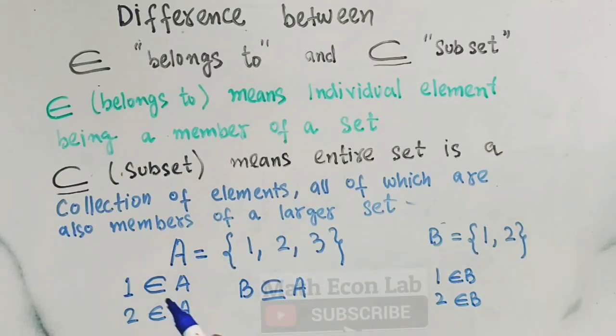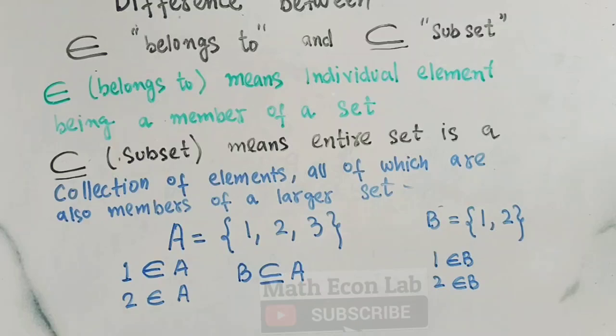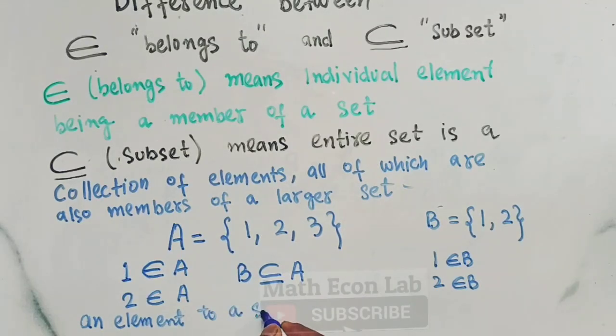An element to a set relationship is shown by this symbol, belongs to, and a set to a set relationship is shown by this symbol, what we call subset. And let me write it here. So the difference is: an element to a set relationship is shown by this symbol, what we call belongs to, because here 1 is the element and A is the set.